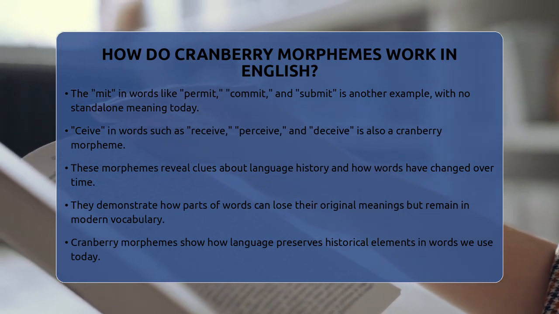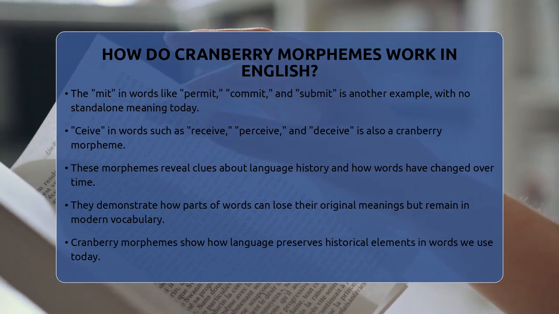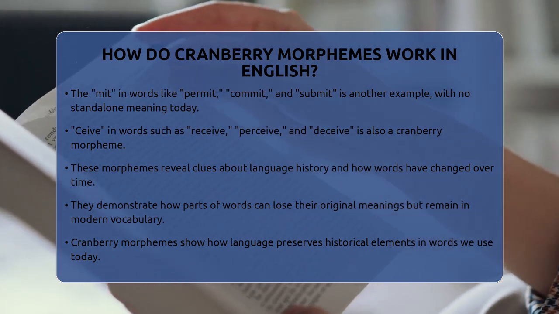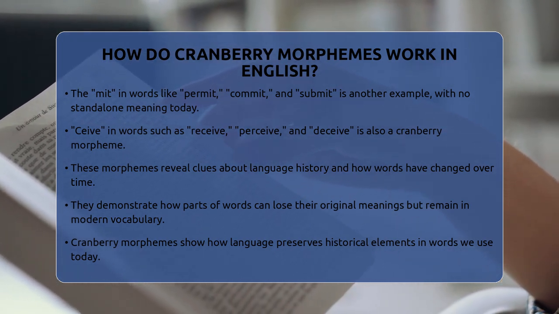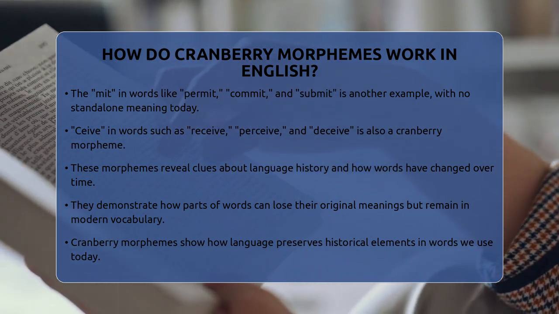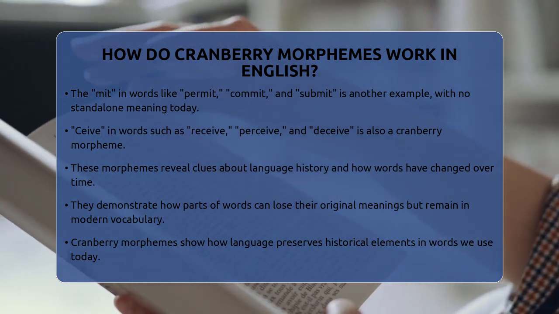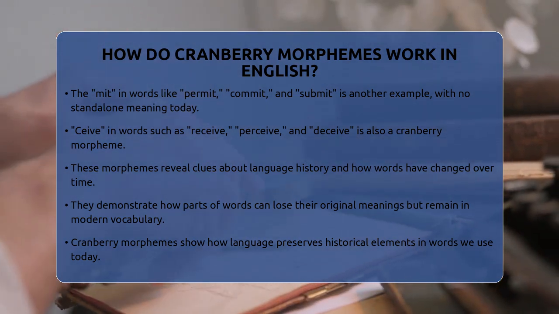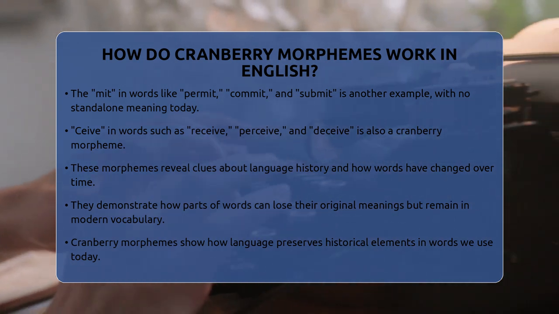They help explain why some words look like they should be made of meaningful parts, but one part doesn't make sense on its own. They often come from words that have lost their original meaning or from old language forms that have faded away. So, in essence, cranberry morphemes are tiny, hidden pieces of words. They only exist inside certain words and don't have their own meanings. They help us see how words evolve and how language keeps parts of its history alive in ways we might not notice at first glance.